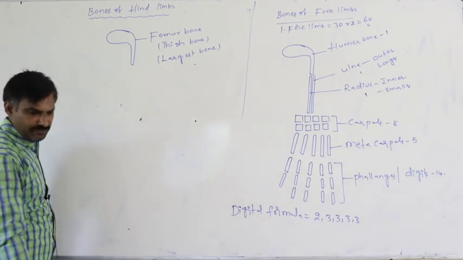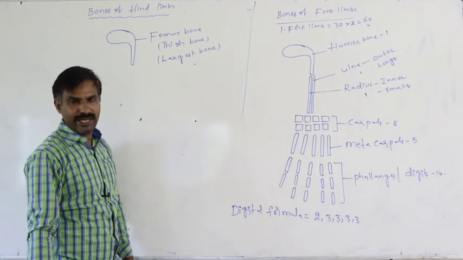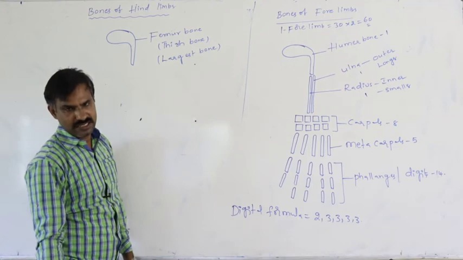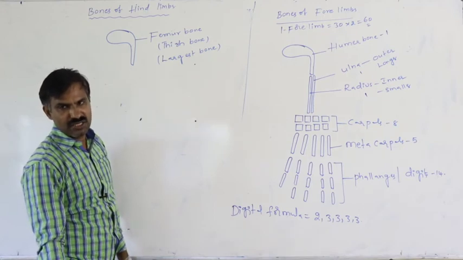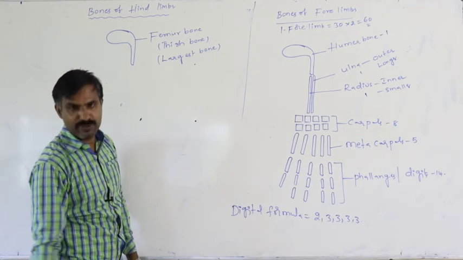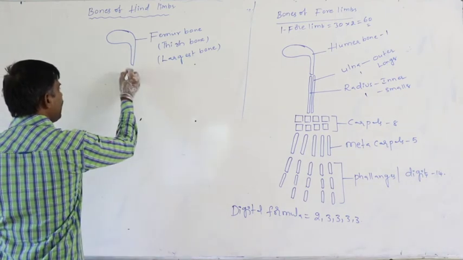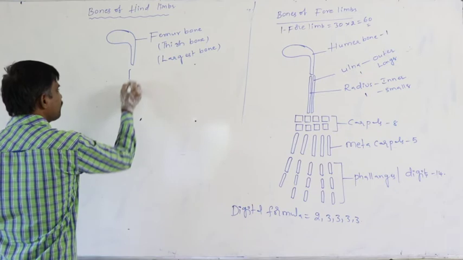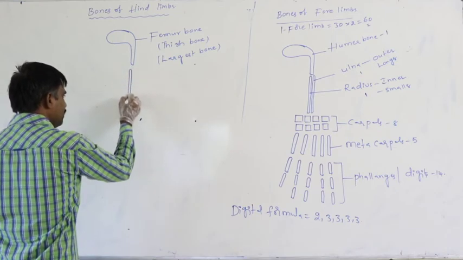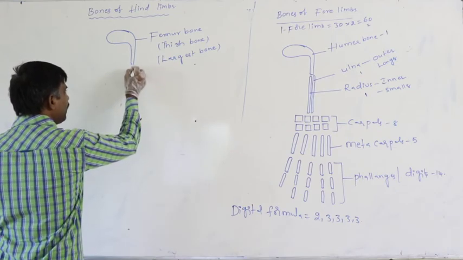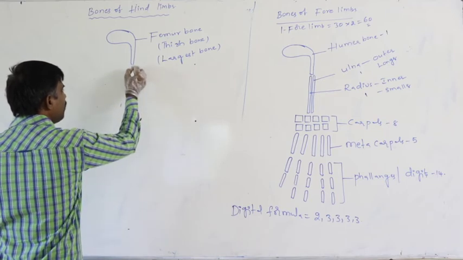Below the femur bone is the shank. This part is the shank region. In the case of the shank, two bones are present: the tibia and fibula.